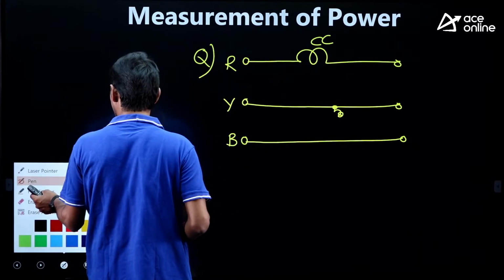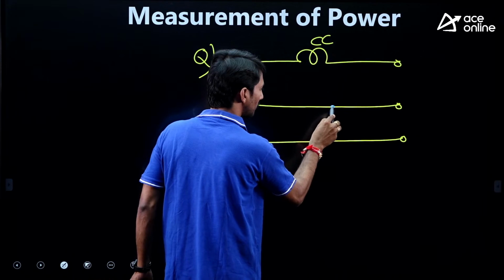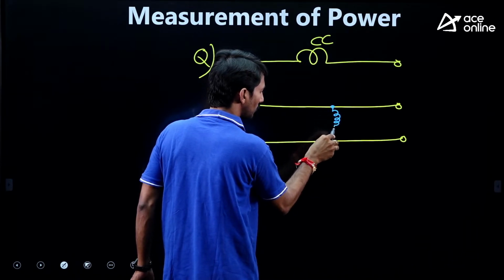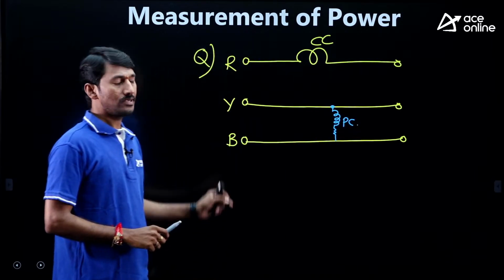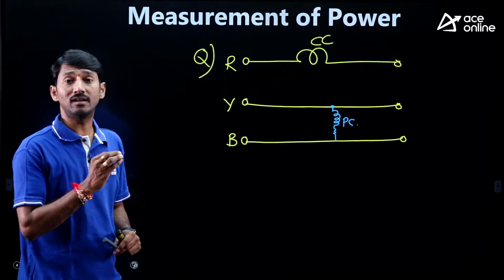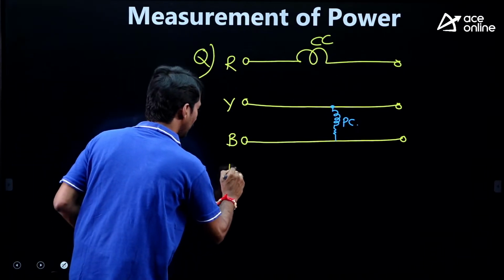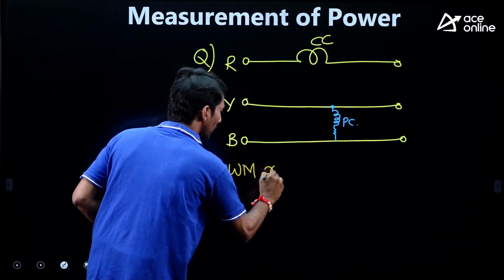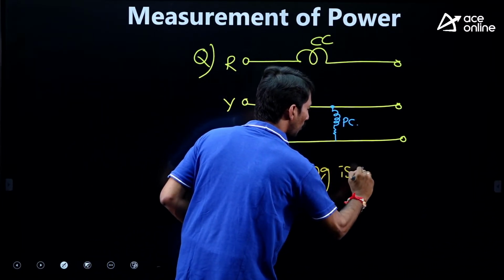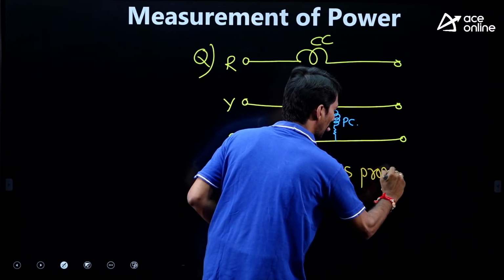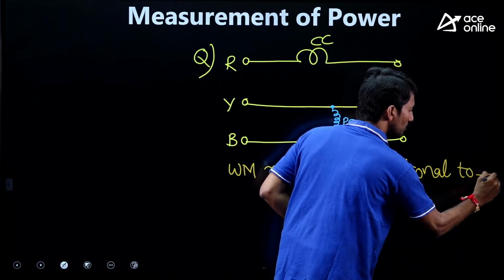This is the potential coil. This is the connection. The question is like: the meter reading is proportional to dash?